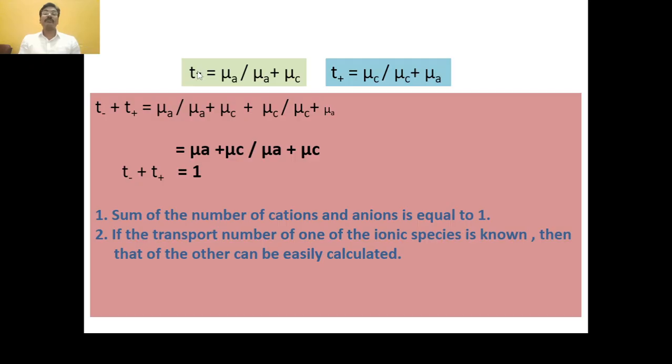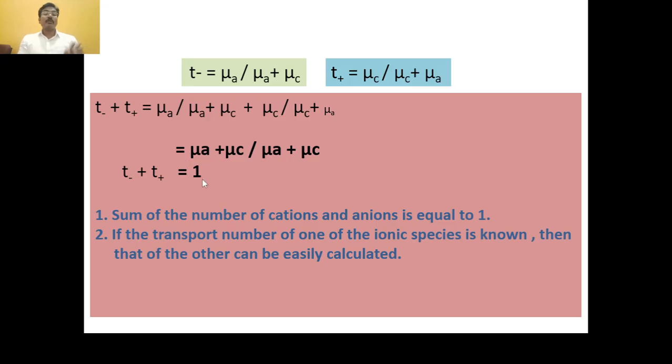And therefore, if we add the transport number of the cation and the transport number of the anion, it is equal to mu A divided by mu A plus mu C, plus mu C divided by mu C plus mu A. This is written as mu A plus mu C divided by mu A plus mu C, meaning the total speed of the cation and anion divided by the total speed of the cation and anion, and that is nothing but 1. Therefore, the sum of the transport numbers of the cation and anion is equal to 1.